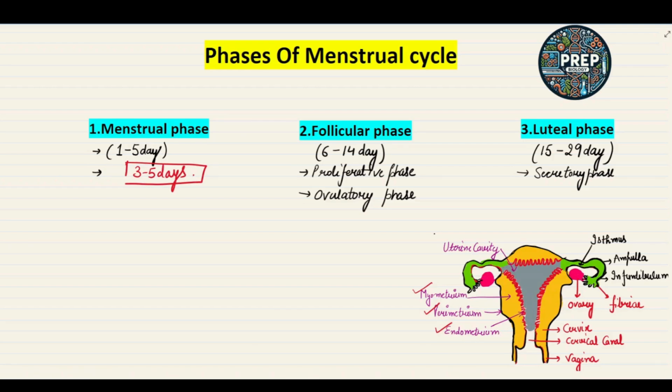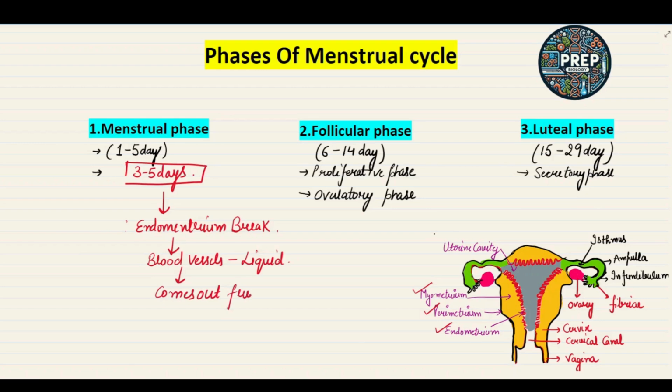When the endometrium breaks, the different blood vessels form a liquid, and this liquid comes out from the vagina.